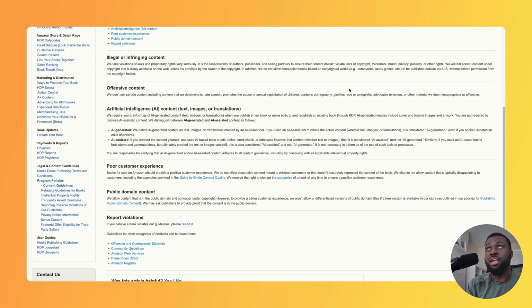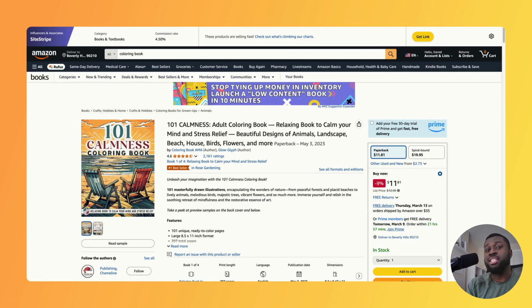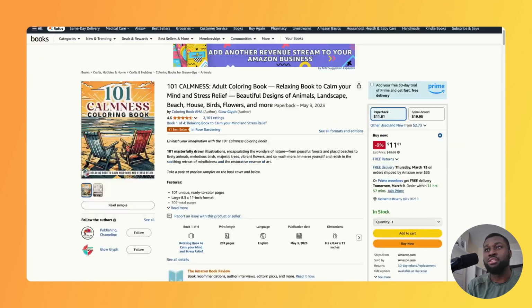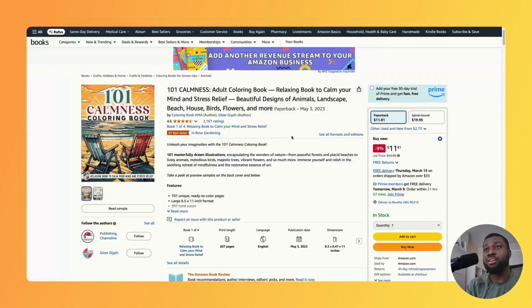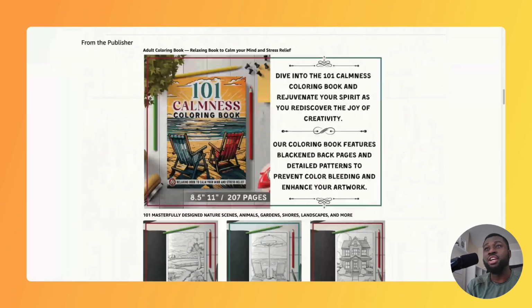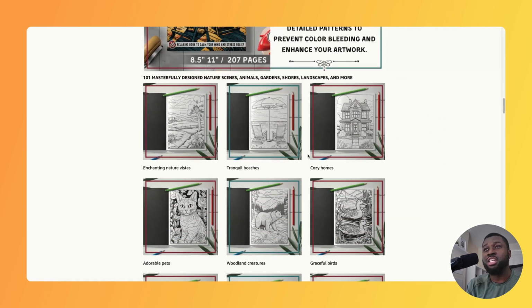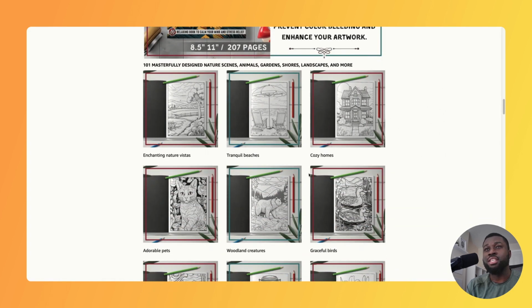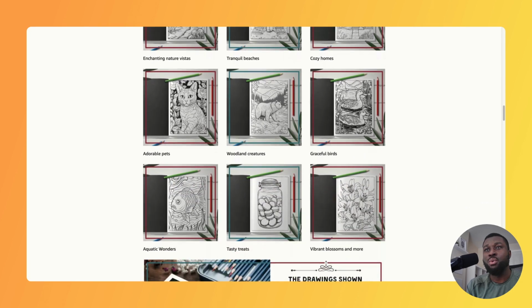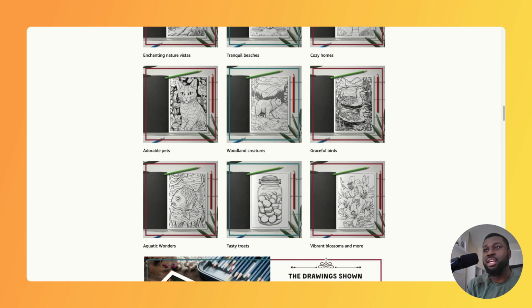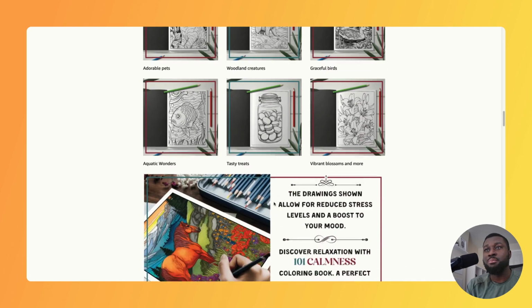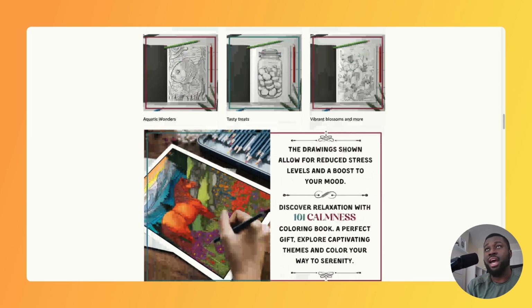Now, I'm going to show an example. This is a book on Amazon that is actually doing quite well. It's got a lot of positive reviews, but what I do like to do is actually look at the negative reviews as well so that we can learn from it and create an even better book. Just by scrolling down, for example, and looking at the A plus content, you can tell a lot of these images are AI generated. We can see a lot of gray in the background and just places where you can tell the image is AI generated. But this is an example of a book that has done really well.